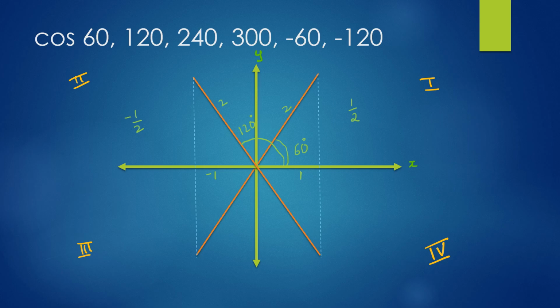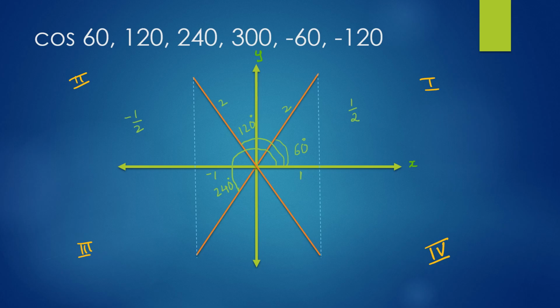Now the angle diagonally opposite to 60 degrees will fall in the third quadrant, and this angle is now 240 degrees. Again, here the value of x for this angle is -1, as it is in the third quadrant.